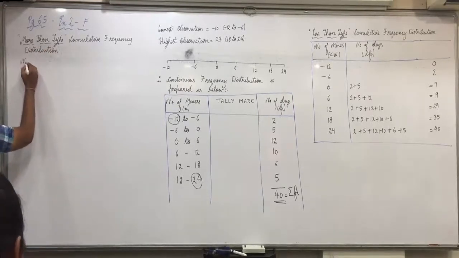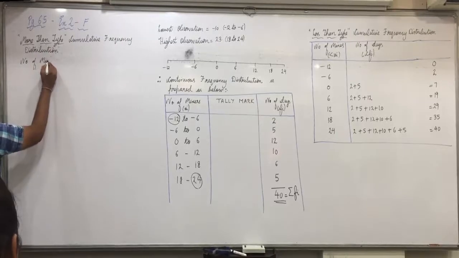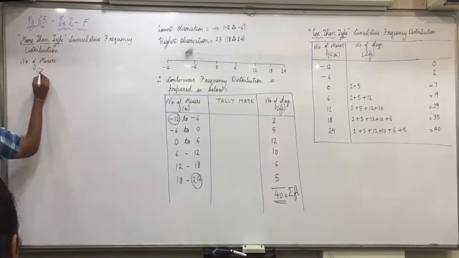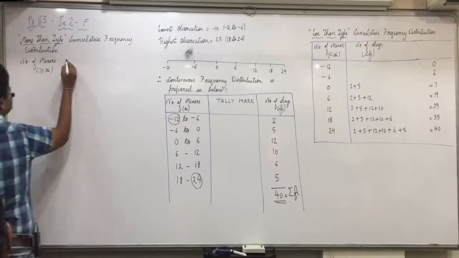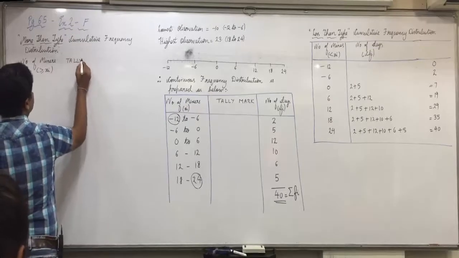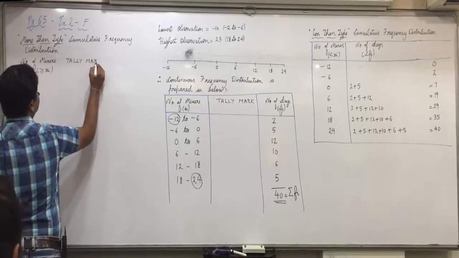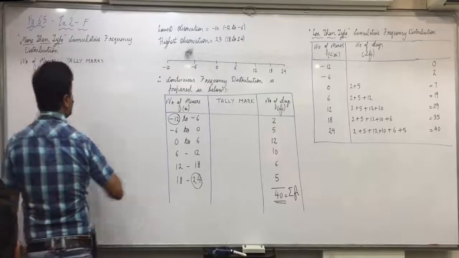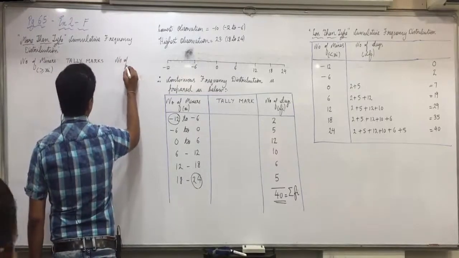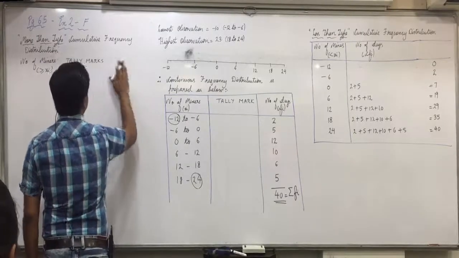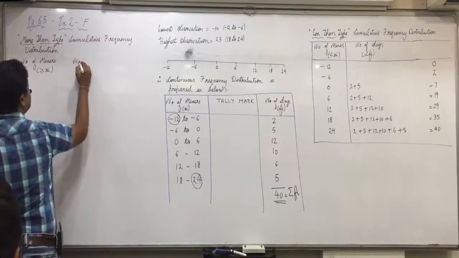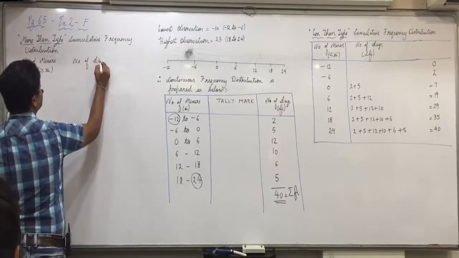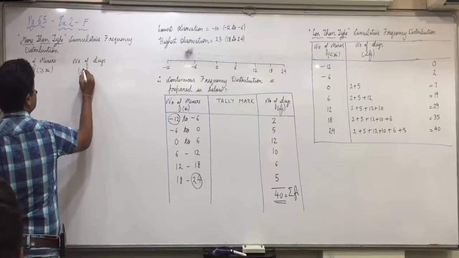So number of mixers in bracket more than or equal to xi. Then tally marks and number of days directly in bracket CFi.